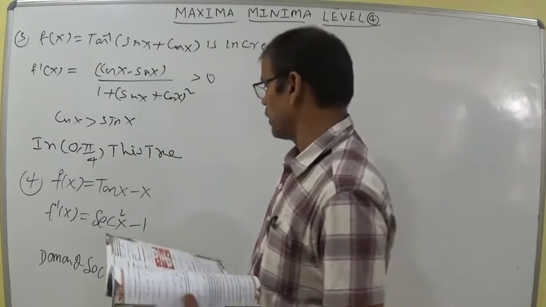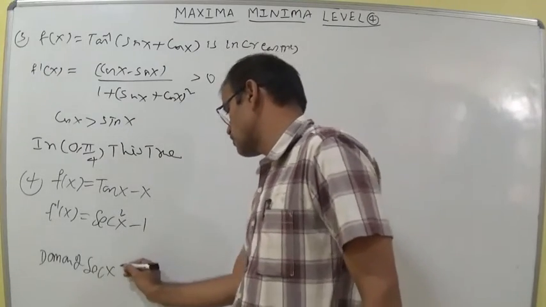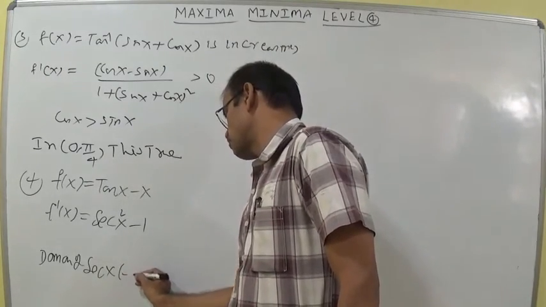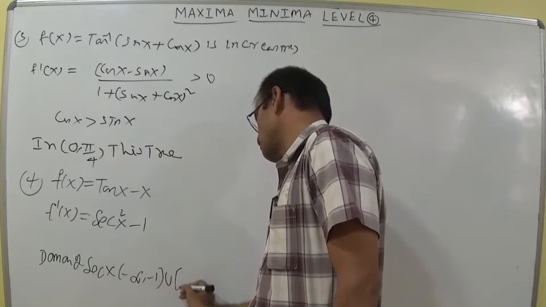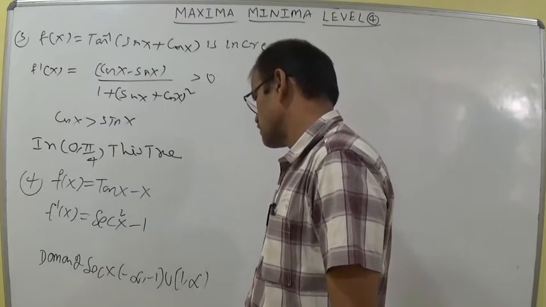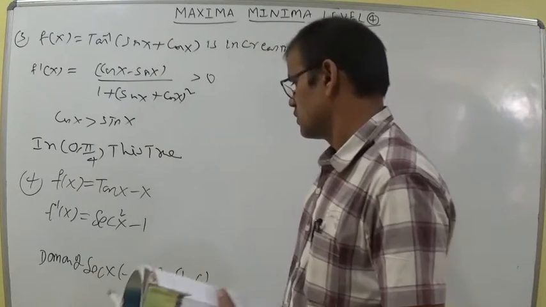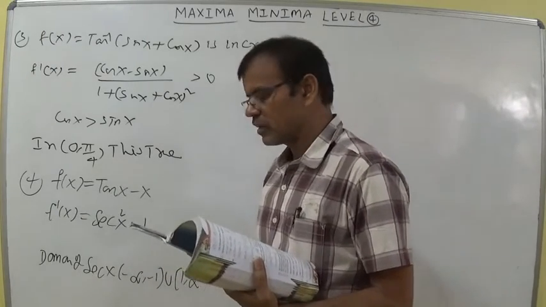It depends upon the domain of secant x. We can write here minus infinity comma minus 1 union 1 comma infinity. So 1 is there. Anyhow, this is greater than 0, so 1 you should not put. He did not give any question.